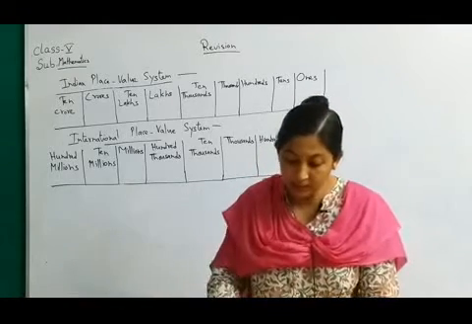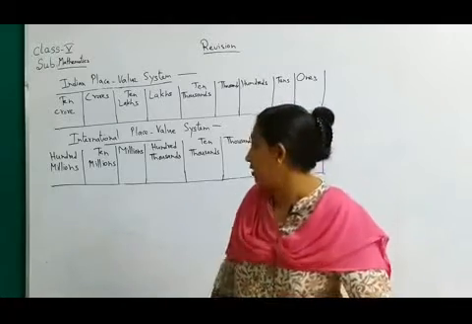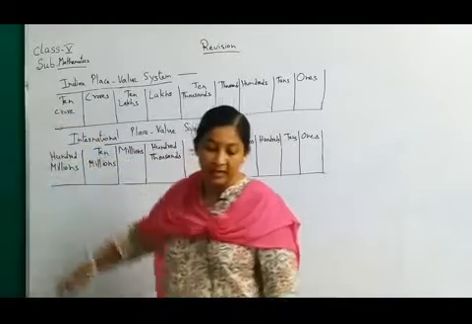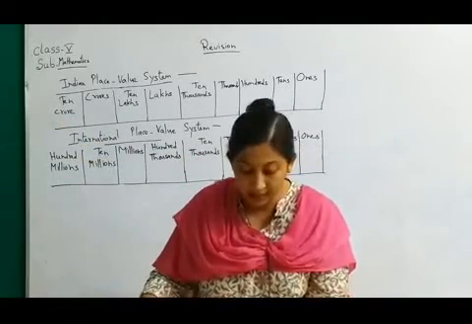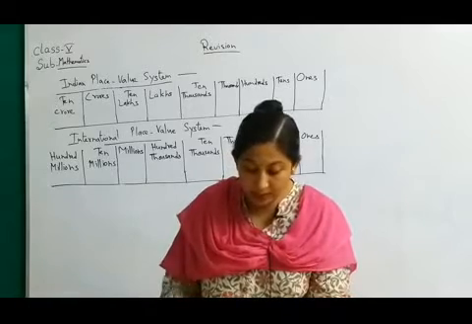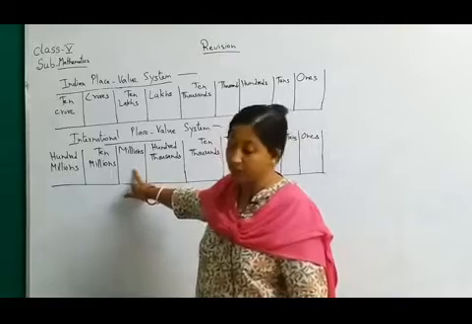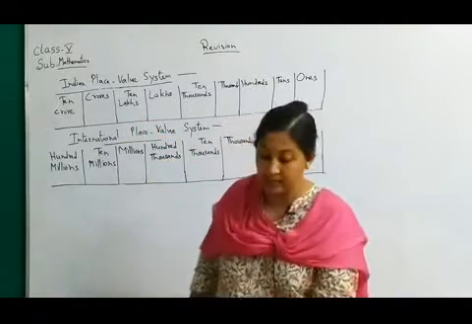Now next one is 100 million is equal to dash crore. This 100 million is equal to 10 crore. In international it is 100 million and in Indian it is 10 crore. Similarly, 1 million is equal to 10 lakh.